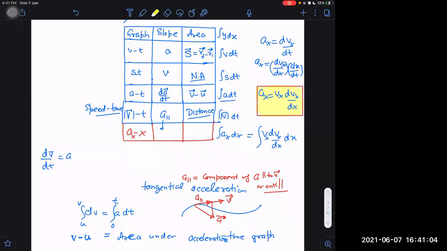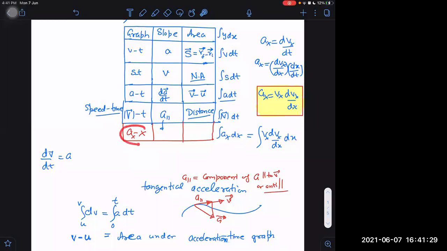Similarly, ay can be written as vy into dvy by dy, not dt. In place of dx, it is dy now. In the denominator, it is dt. And the integral, ax versus x, this one.